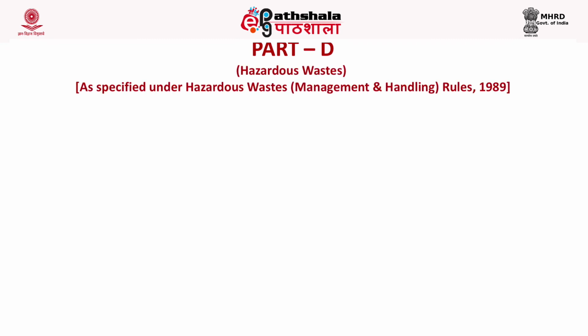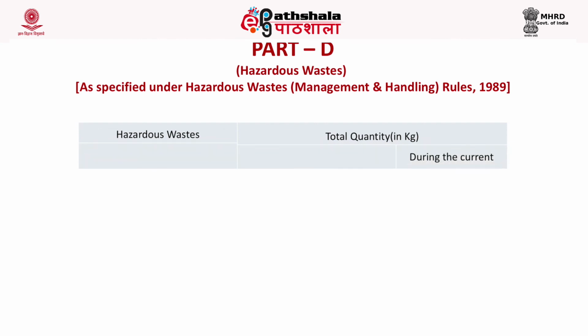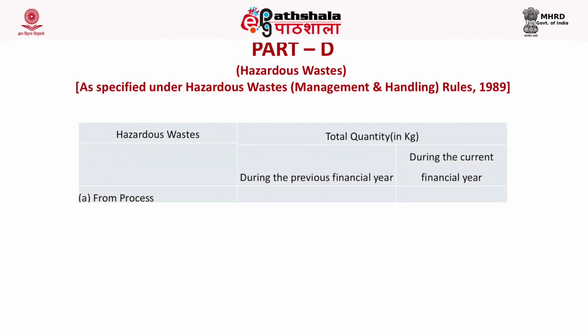yes, in part D, we have to give the information about different hazardous waste generated at the industry. Again, we have to give information on how much hazardous waste has been generated from the process and how much hazardous waste has been generated from the pollution control facilities. This information we have to give in kilograms of hazardous waste generated. This information will be given for the previous year as well as for the year for which we are submitting the report in the table.